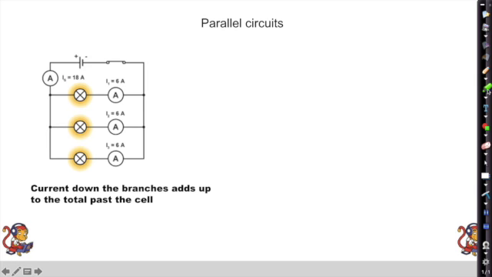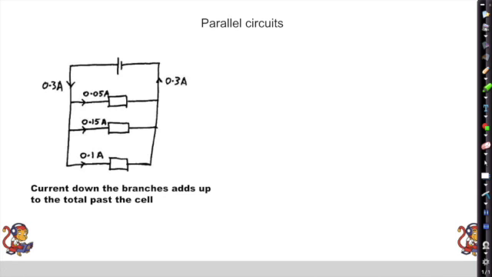Okay, parallel circuits. So current down the branches in a parallel circuit, parallel meaning like parallel lines. In a parallel circuit, the currents down the branches here, and these are the branches because that's my cell there. The current down the branches will add together to the current past the cell. So we've got 18 amps past the cell, and we've got 3 equal bulbs, so 6 amps down each branch of the parallel circuit.